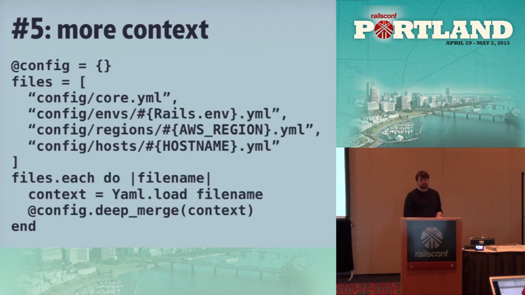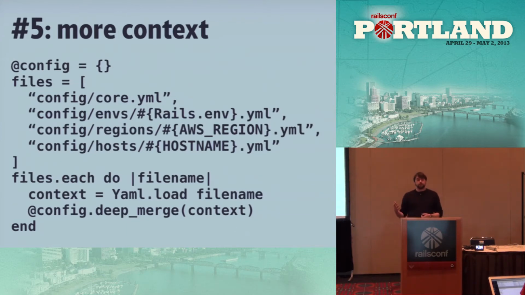So how do we do that? Well, we can just pull different YAML files. So we've got the core, and then we've got the environment, so production or what have you. We have the region, so we'll say US East 1, God help you. Then in hosts, we'll take the host name of the machine as well. So we'll go through and we'll load the contents of each of those YAML files.